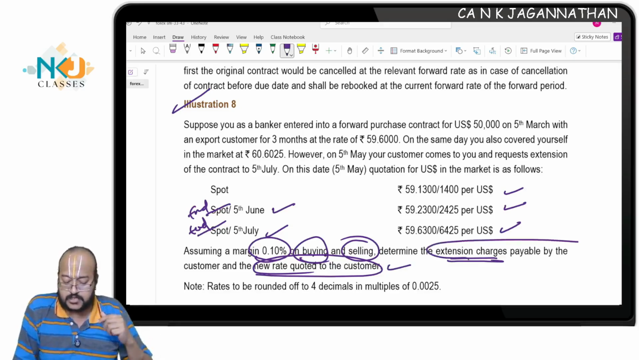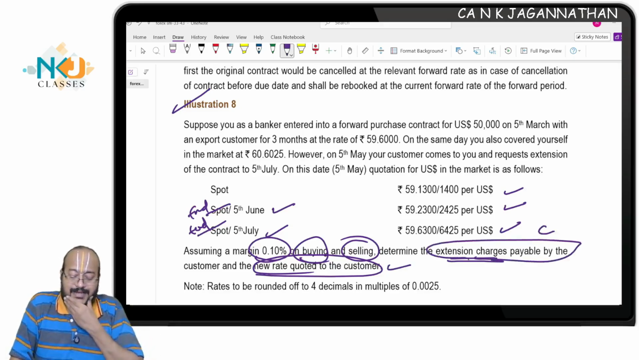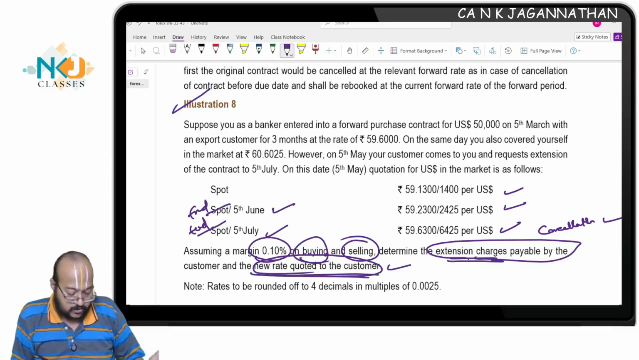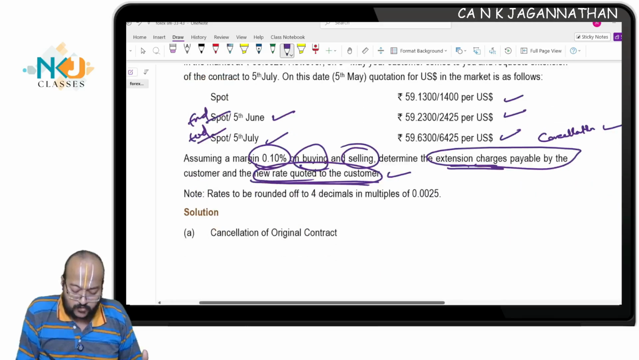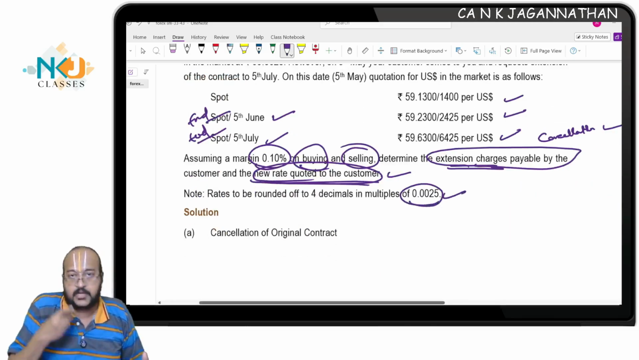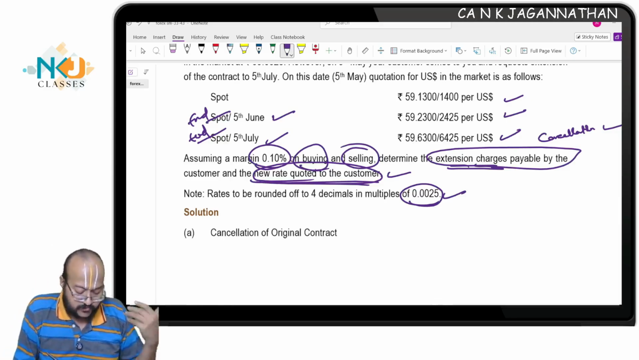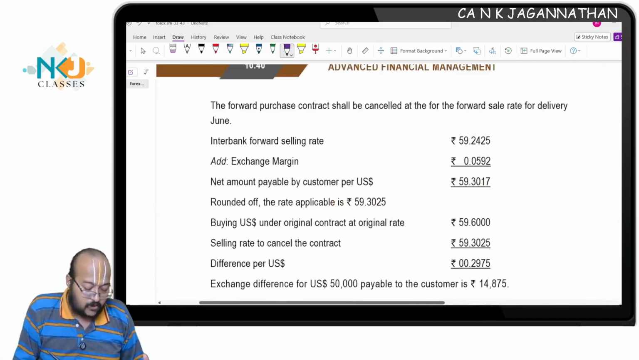See, this extension charge payable by the customer is a cancellation charge, and I told you now this will be cancelled and a new contract will be issued at a new rate. Are you listening? Rates to be rounded off to 4 decimals to 0.0025. This we already considered, even though it will not be given in the question in some cases. We will consider it, obviously. Now see the solution.